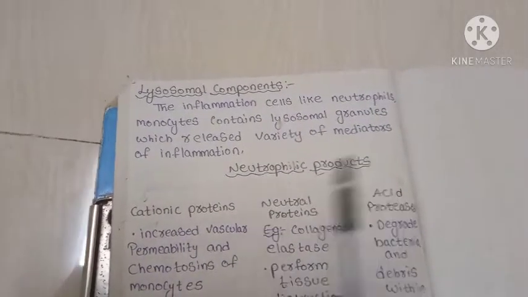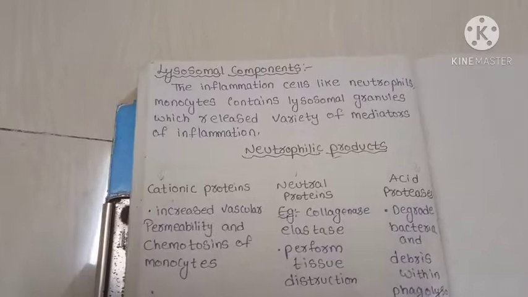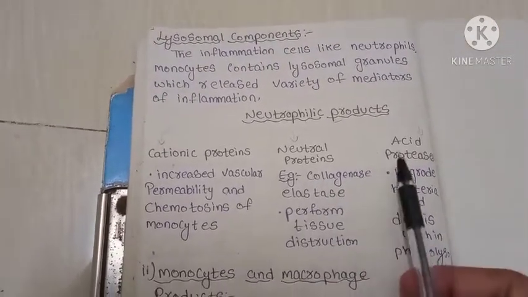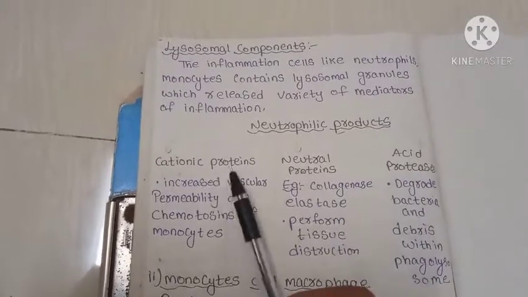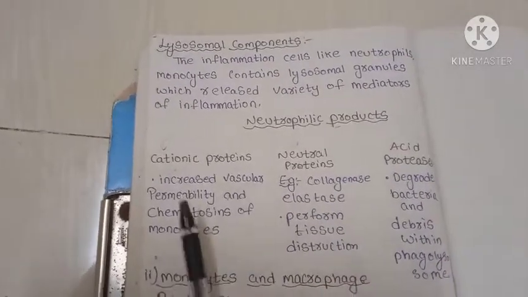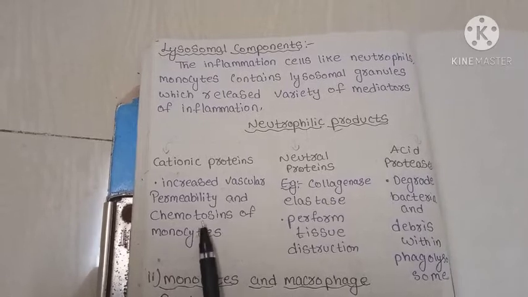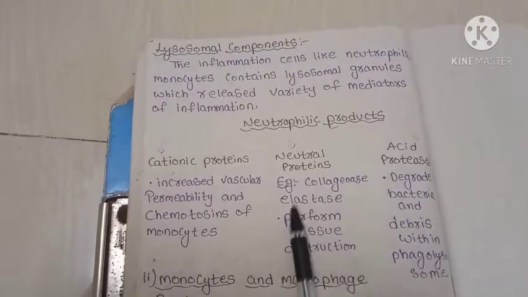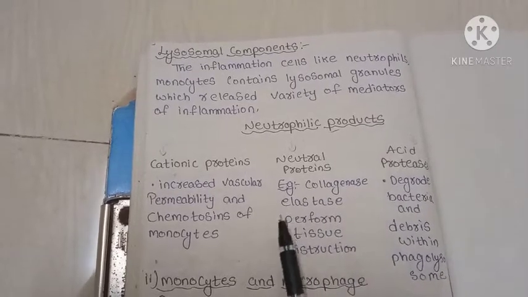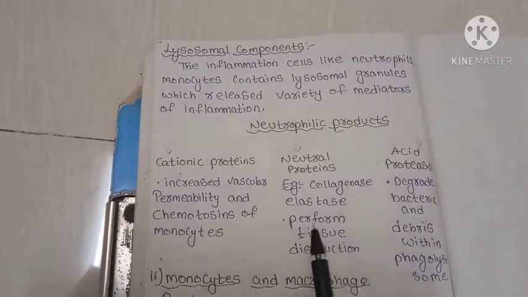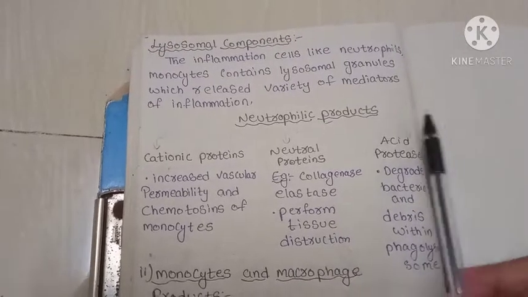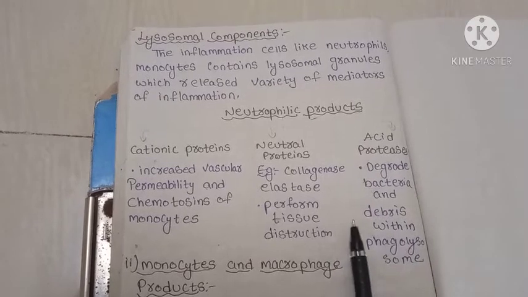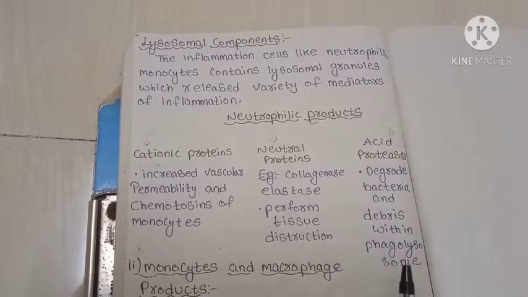Next, neutrophilic products are divided into three categories: cationic proteins, neutral proteases and acid proteases. First, cationic proteins increase vascular permeability and are chemotactic for monocytes. Neutral proteases, for example collagenase and elastase, perform tissue destruction. And acid proteases degrade bacteria and debris within the phagolysosome.